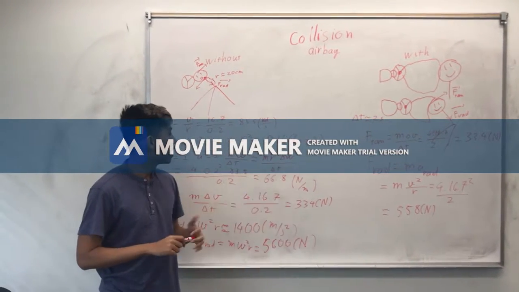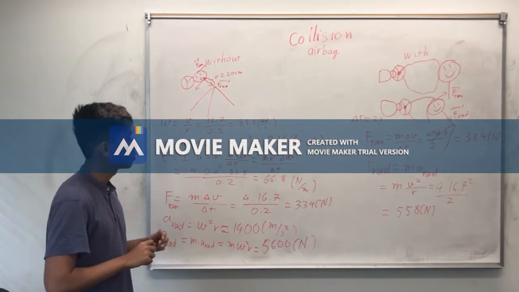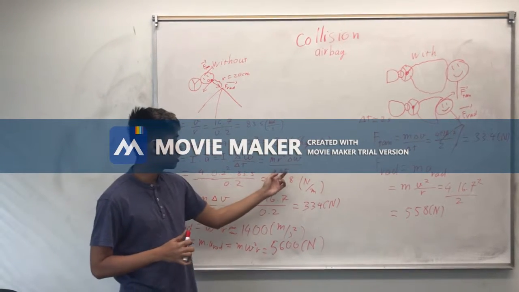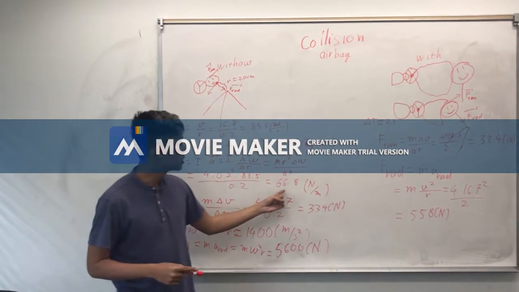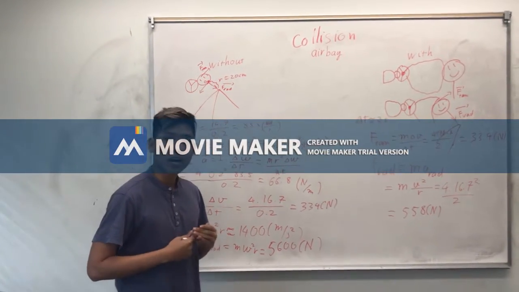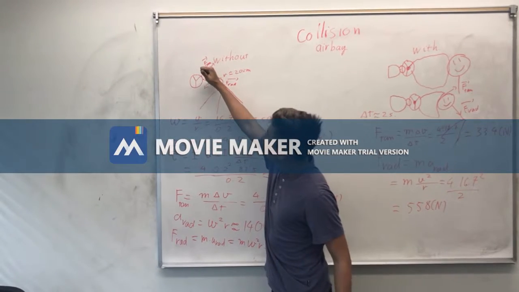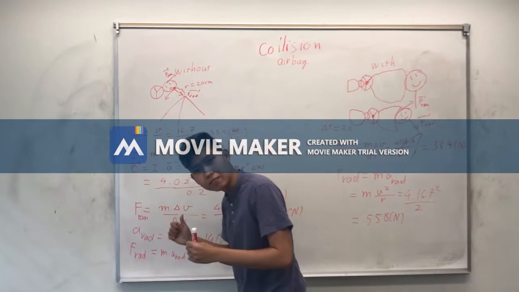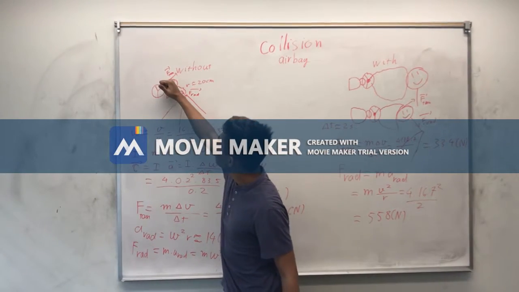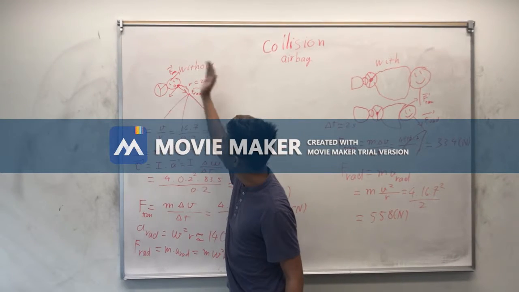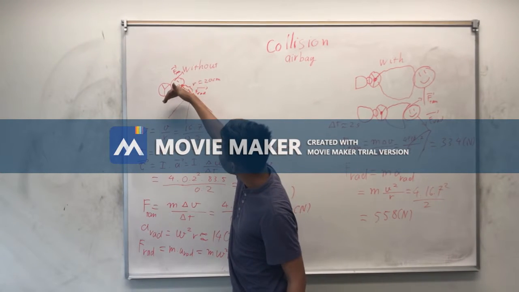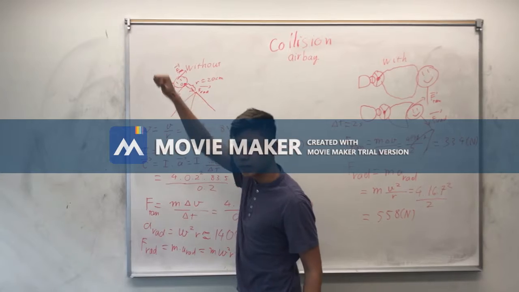I have m r squared times the change in angular velocity over time, which gives 66.8 Newton meters. That is why when you stop, your face goes forward because of the torque. You can see using the right hand rule that when they go this way, the torque goes this way.